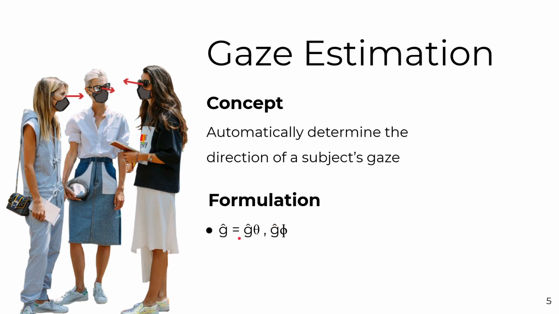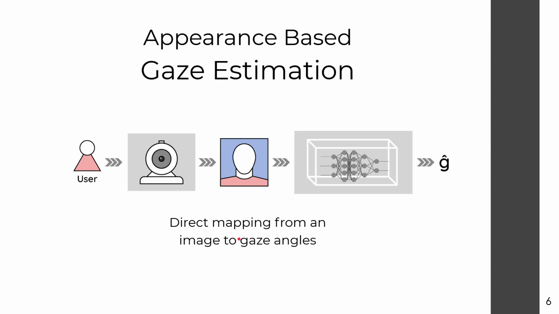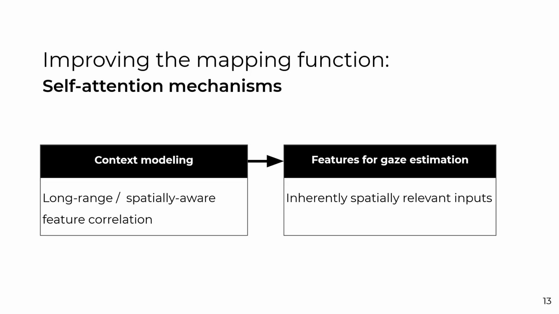As for the estimation task itself, our work focuses on appearance-based gaze estimation. Simply put, the objective is to extract the gaze vector information directly from images of the subject's eyes and/or face. This is generally done by training some sort of learning algorithm to act as a mapping function between images and the gaze information. Our work focuses on improving the accuracy of said mapping function, which in the context is a convolutional neural network, by augmenting it with self-attention.